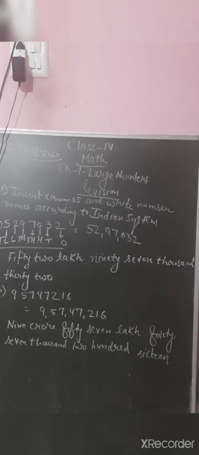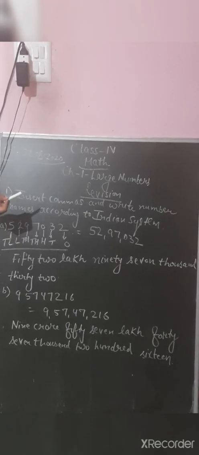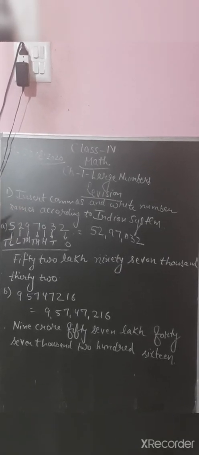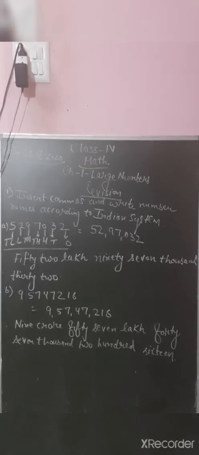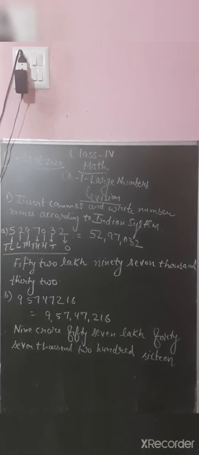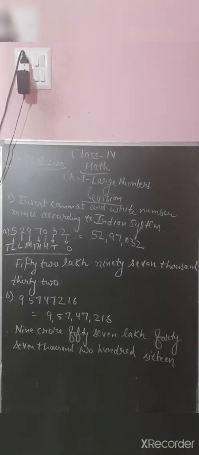This number name is 52,97,032. 52 lakh, then comma after 52, 97,000, comma after 97, then 32. So you have to write the number name 52,97,032. Whatever we are speaking, accordingly you have to insert commas.